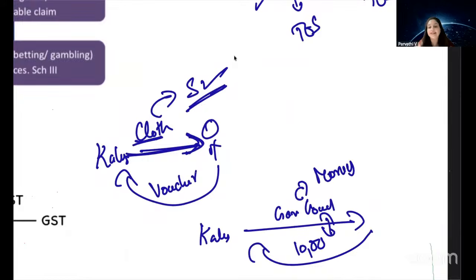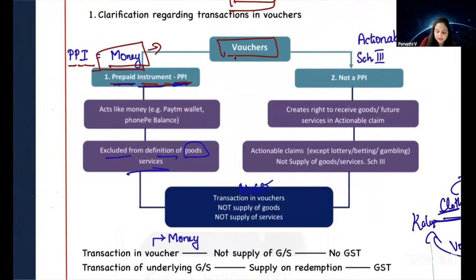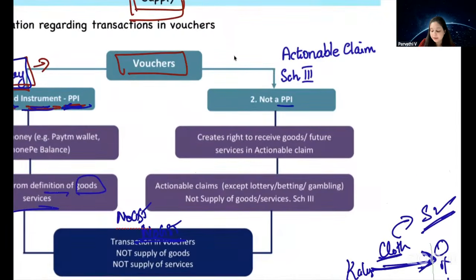This is basically a money transaction, so no GST is applicable. But later, when this person goes with the voucher to Kalyan Silks and buys something, supply takes place and GST is applicable. Are we clear? So a prepaid instrument is nothing but money, therefore GST is not applicable. Now, what if it is not a prepaid instrument?